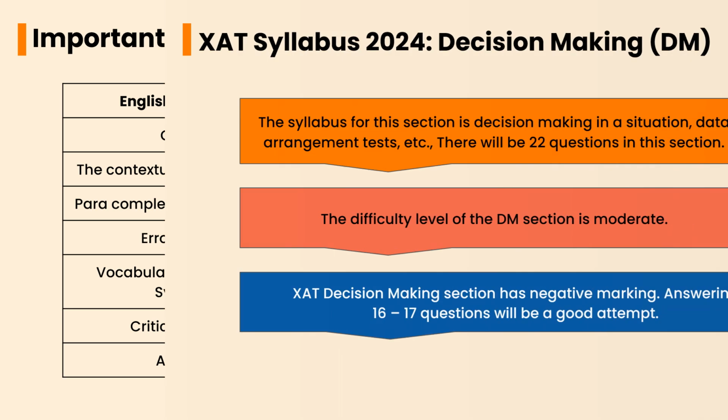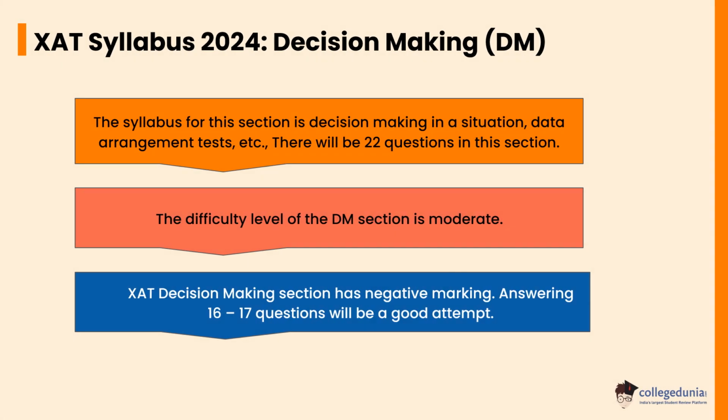Let's take the XAT Syllabus 2024 of decision making. The syllabus for this section is decision making in a situation, data arrangement, tests, etc. There will be 22 questions in this section. The difficulty level of the DM section is moderate. The decision making section has negative marking. Answering 16 to 17 questions will be a good attempt.